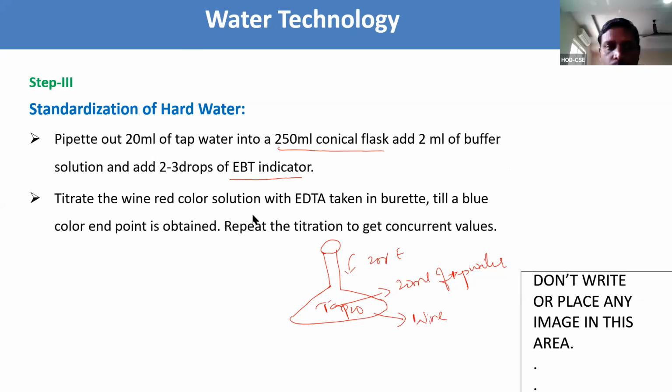That means the wine red color changes to the blue color. This is the point.